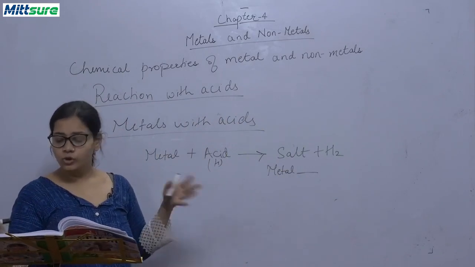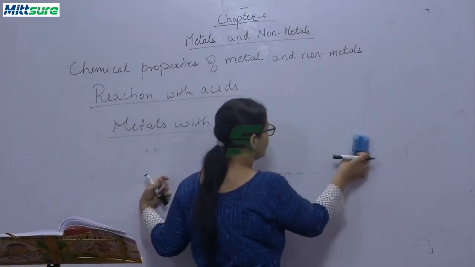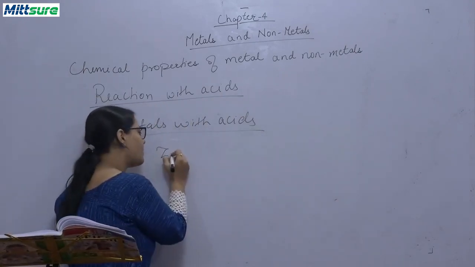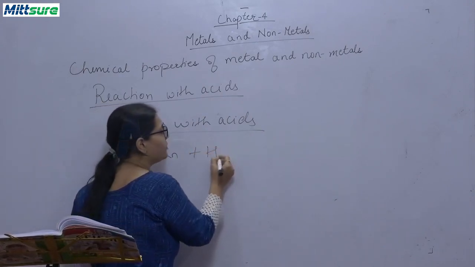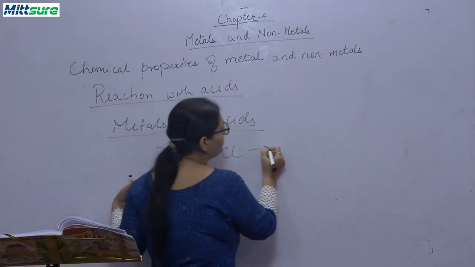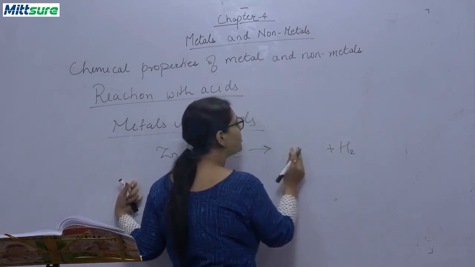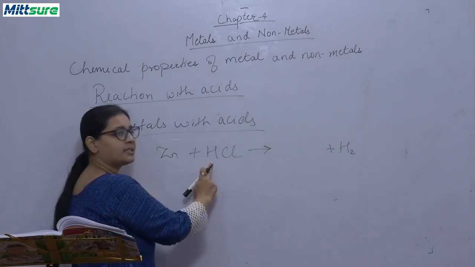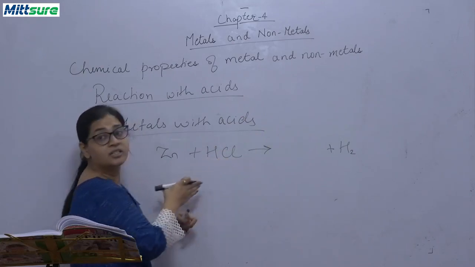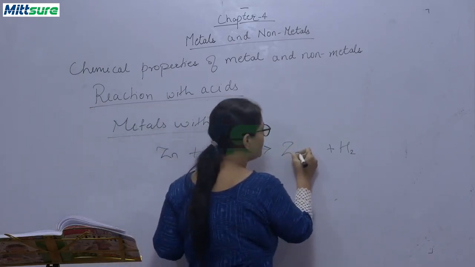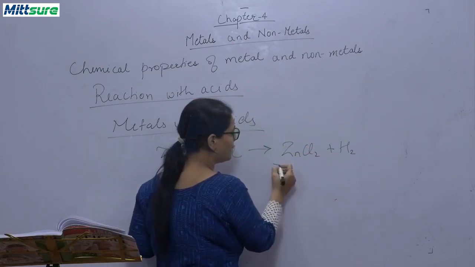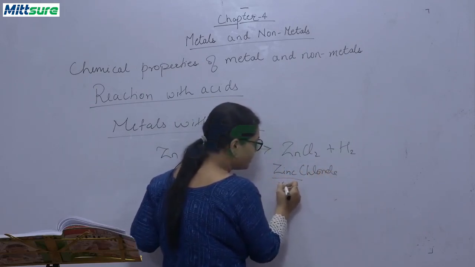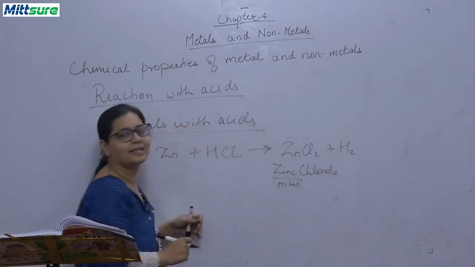Now I'm going to show you three types of reactions of this, how metals react with acids. The first reaction is zinc. Now zinc is a metal. Let us react it with hydrochloric acid. Now, hydrogen gas will be released. Now the salt, I have told you the combination of salt will be zinc and hydrogen gas is released. So what is left? Zinc chloride. See the name. Zinc chloride. Now zinc is metal and this chloride comes from the acid part.